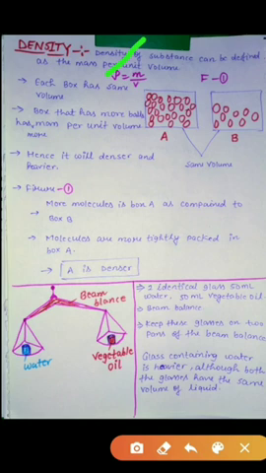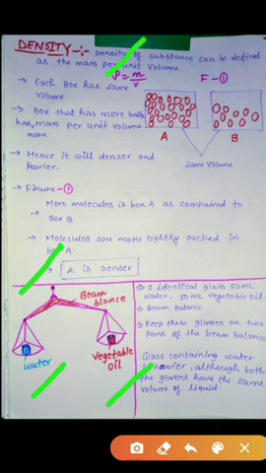So now we'll see an activity to understand this. You will require two identical glasses, 50 ml of water and 50 ml of vegetable oil. Pour some water in one glass and vegetable oil in the other glass. Keep these glasses in the two pans of the beam balance. What do you observe?